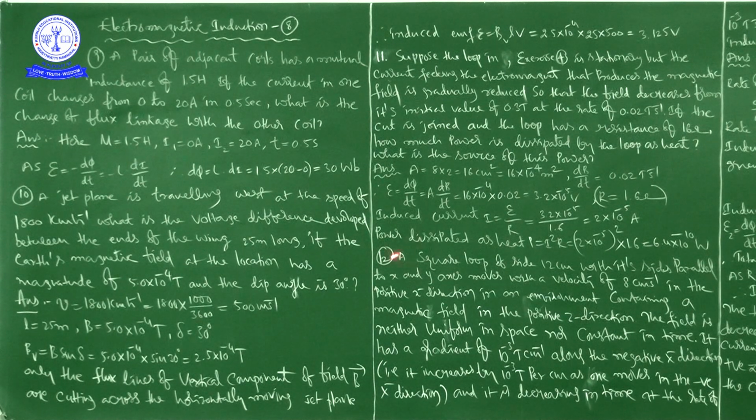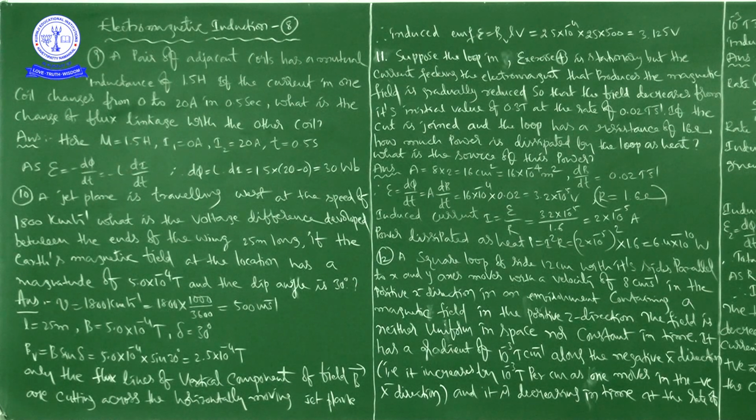I will repeat once again; you just imagine the situation. A square loop of side 12 centimeter with its sides parallel to x and y axis moves with a velocity of 8 centimeters per second in the positive x direction in an environment containing a magnetic field in the positive z direction.